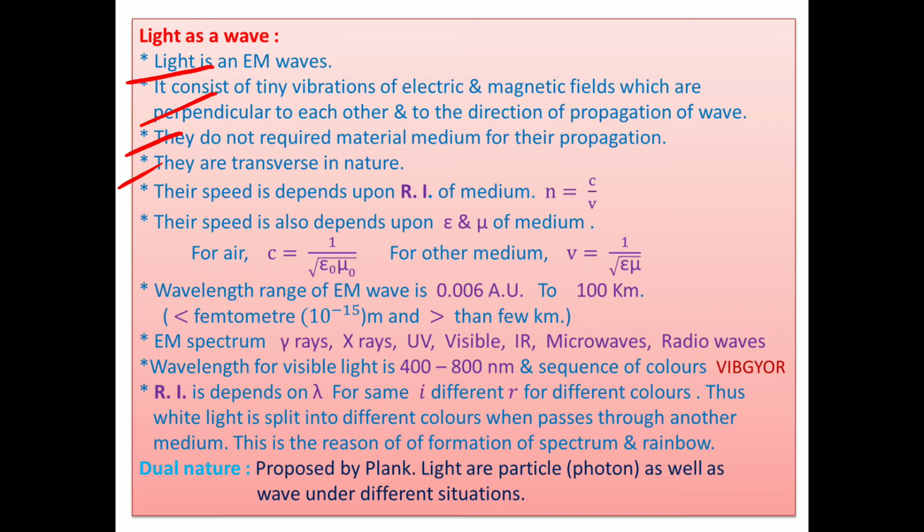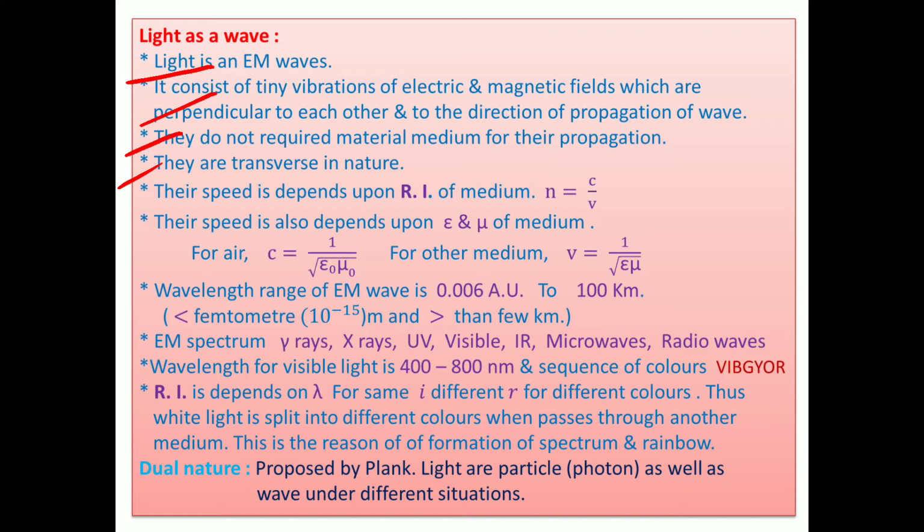Then the speed of the electromagnetic waves depends upon the refractive index of the medium, and it is related as refractive index equal to speed in air divided by speed in medium. Then speed in medium v equals c upon n. c is a constant, 3 into 10 raised to 8, but the refractive index of the medium is different.